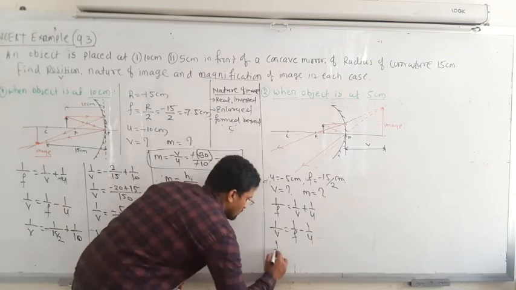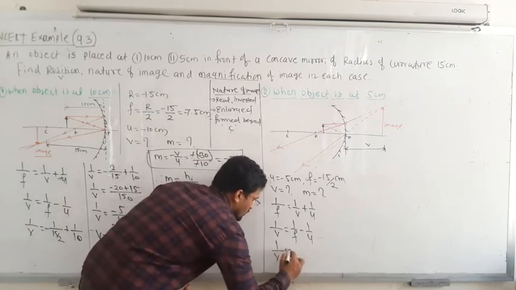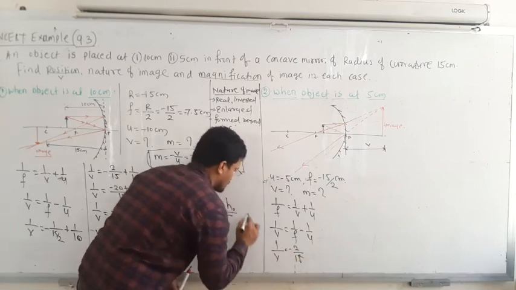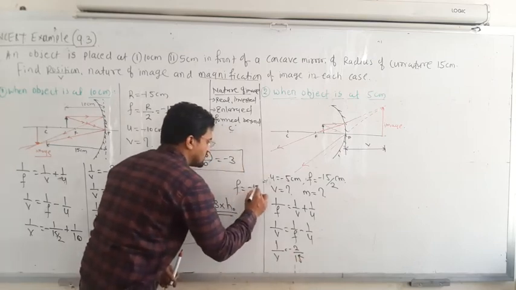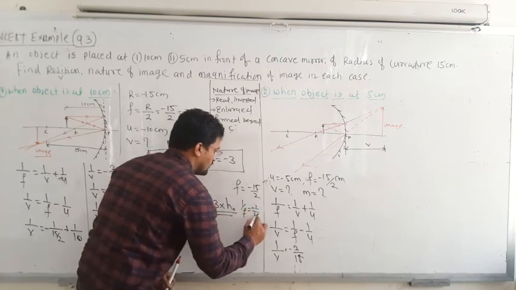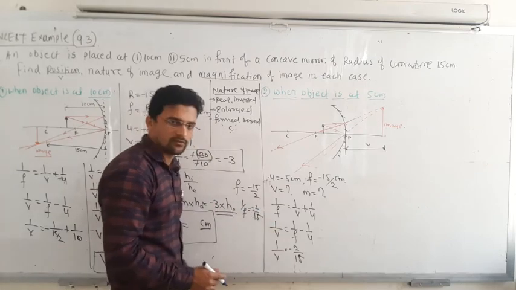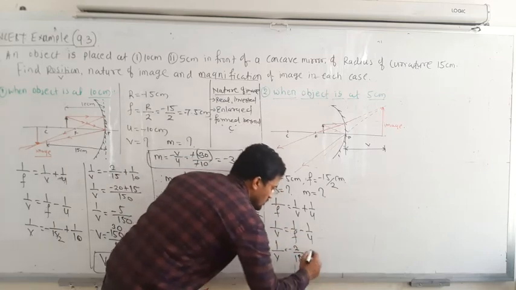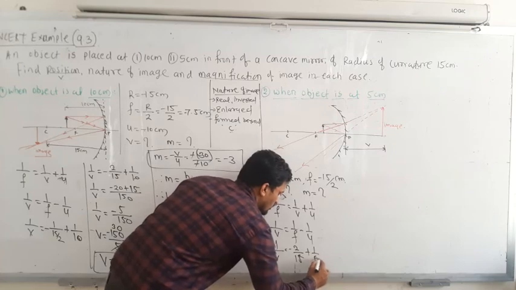So I will place here 1 upon V equals minus 2 by 15, because F is equal to minus 15 by 2, so 1 upon F is minus 2 by 15. I will just place it as it is. Then minus of 1 upon U: U is minus 5 centimeter, so minus minus becomes plus, 1 upon 5.